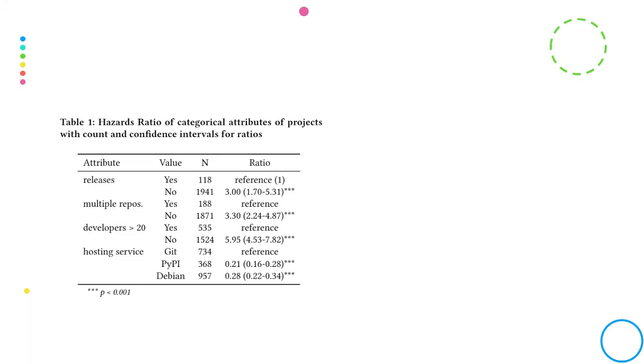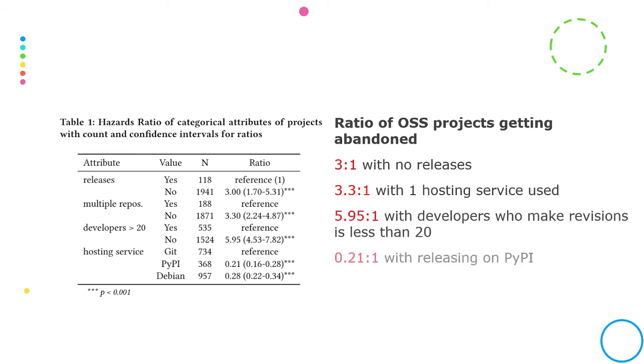We quantify these results using the Cox proportional hazards model by fitting a regression model to estimate the effects of these features. We find that projects with no releases are 3 times more likely to become abandoned, and those with less than 20 developers are 6 times more likely. Hosting the project repository on PyPI and Debian positively contributes to the project's survival overall, and so does hosting it on more than one repository service.